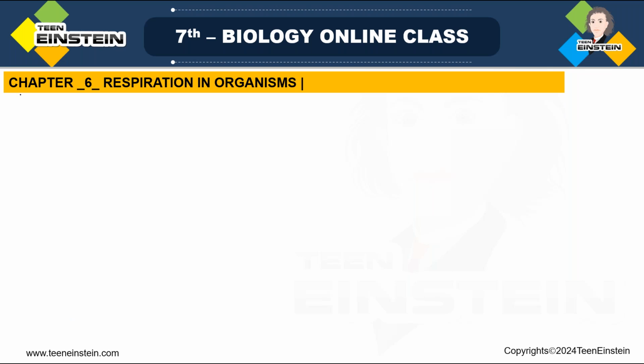Fifth question: in a cockroach, air enters into the body through which one? Through spiracles. Then the next question: during heavy exercise, we get cramps in the legs due to the accumulation of lactic acid.